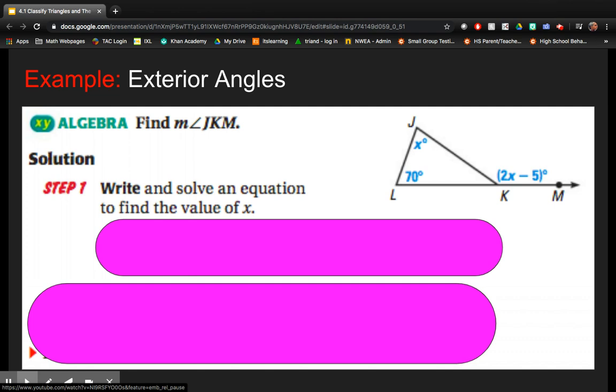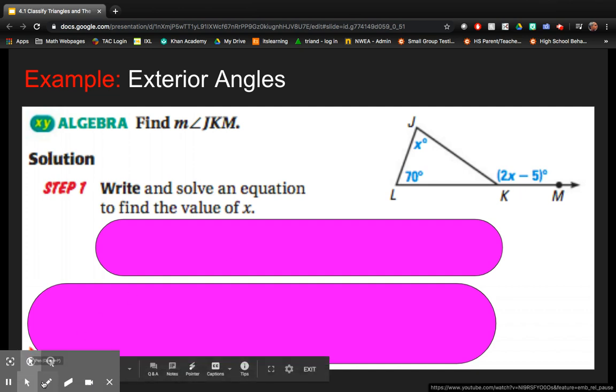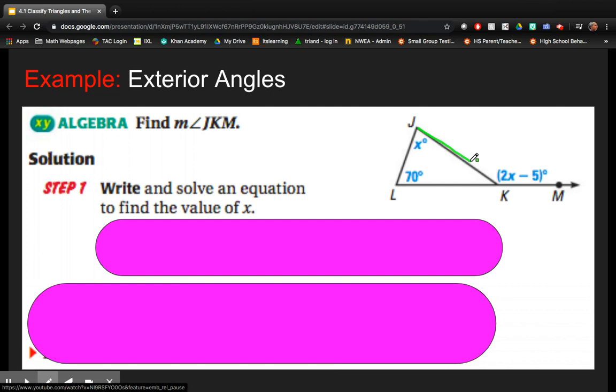In this example, it asks us to find the measure of angle JKM. So we're going to be looking for JKM, which is this angle right here. In order to do that, we have to begin by writing an equation that involves x and then solving for x.